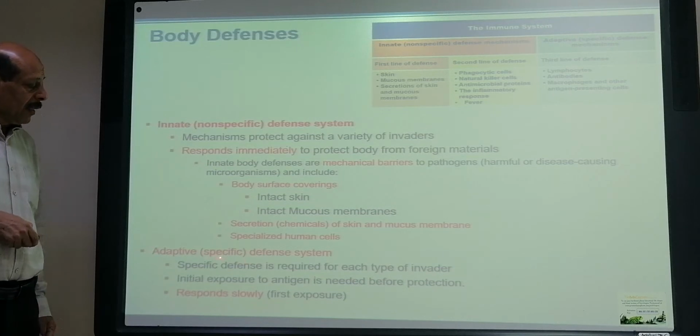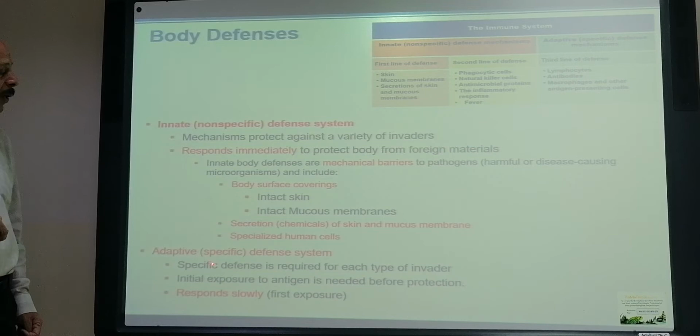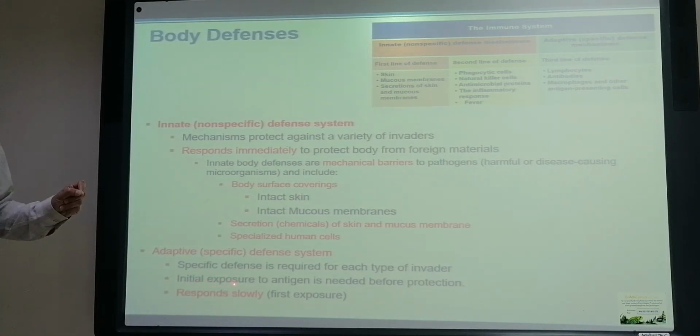Adaptive specific defense mechanism, this is the adaptive one. A specific defense mechanism is required for each type of invader. As we said, it is specific for a certain microorganism. Initial exposure to the antigen is needed before the protection.